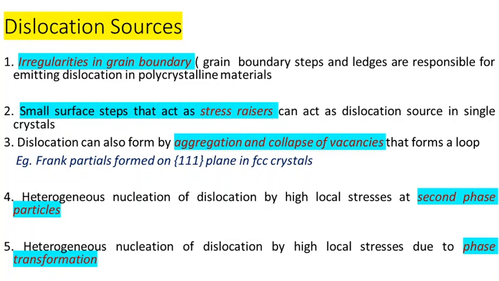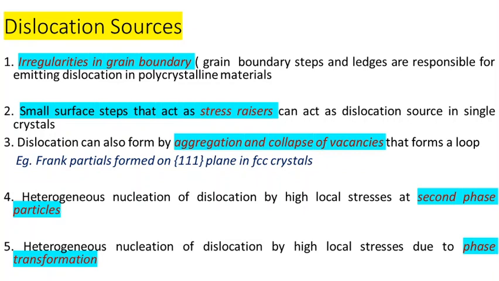Another source is the presence of second phase particles. It occurs during the nucleation process or the solidification process. The presence of the second phase can also act as the origin of dislocation.